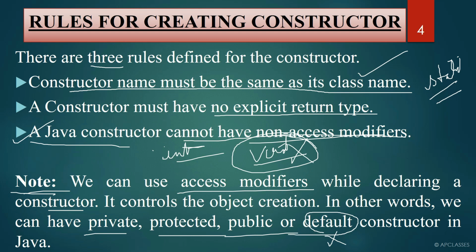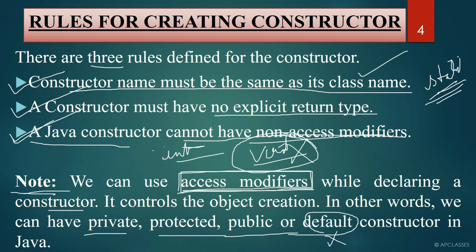The first rule says that constructor name must be same as the class name. Second rule says that you don't have to write any return type. And third rule says that you cannot have non-access modifiers, that is static. You cannot write static in front of a constructor. But if you want, you can have access modifiers. Even if you don't write access modifier, this is going to work.